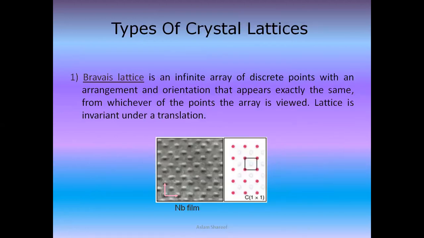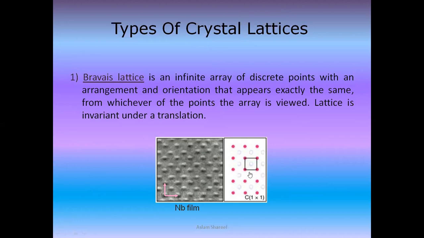Let us see the types of crystal lattice. In a Bravais lattice, if an infinite array of discrete points has an arrangement and orientation that appear exactly the same, then it is said to be a Bravais lattice. Let us take the example shown in the diagram. We have a small cubic structure. If we see from the left side, we find the same cubic structure. If we see from the right side, we find the same structure, and from up and down as well. That is the reason we say an infinite array of discrete points.